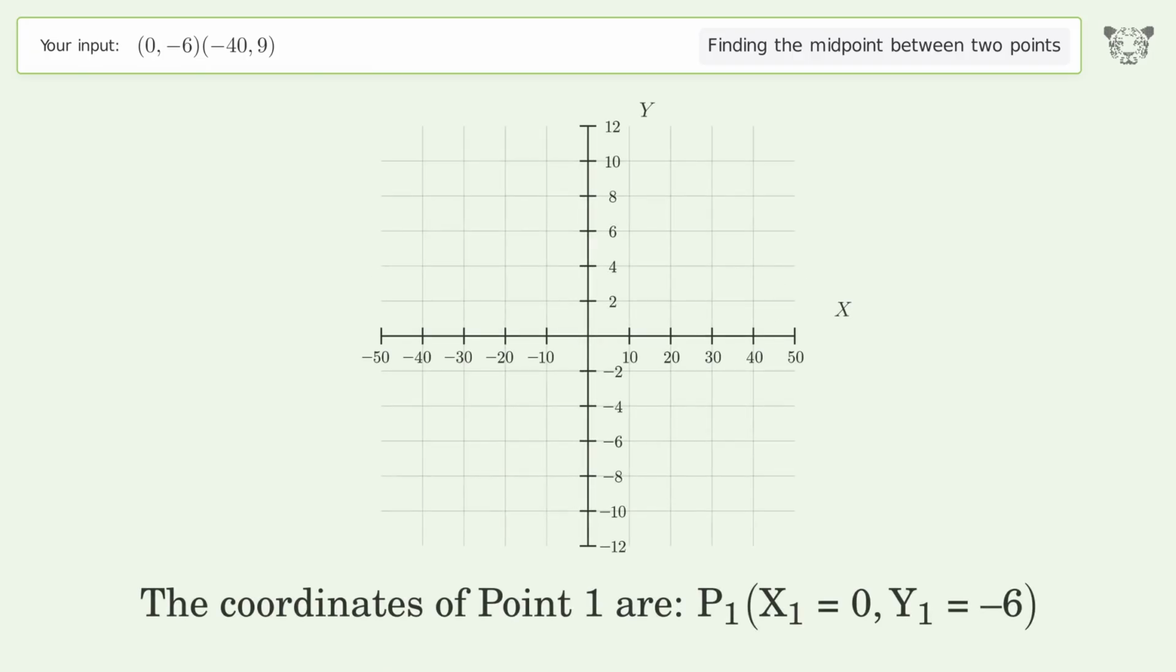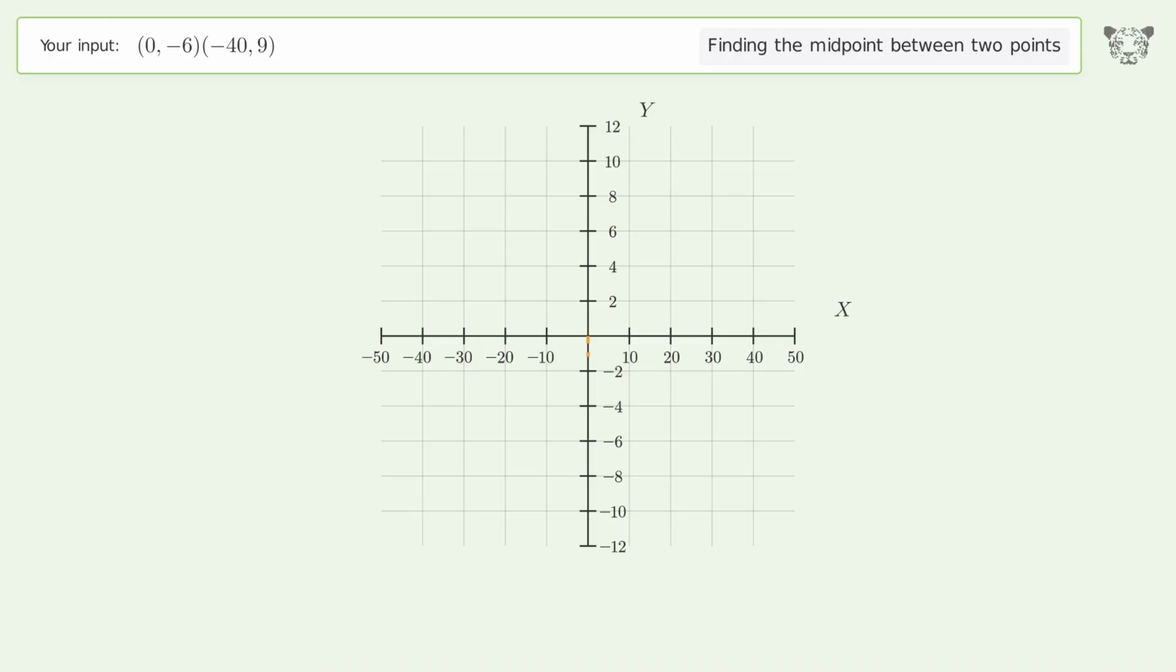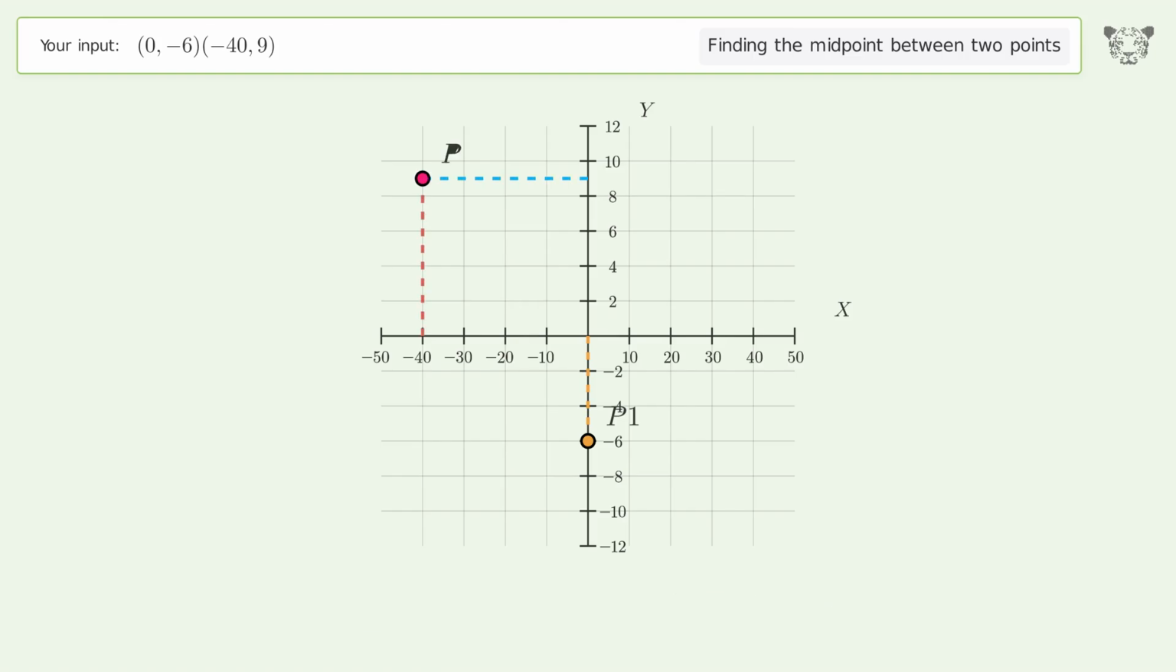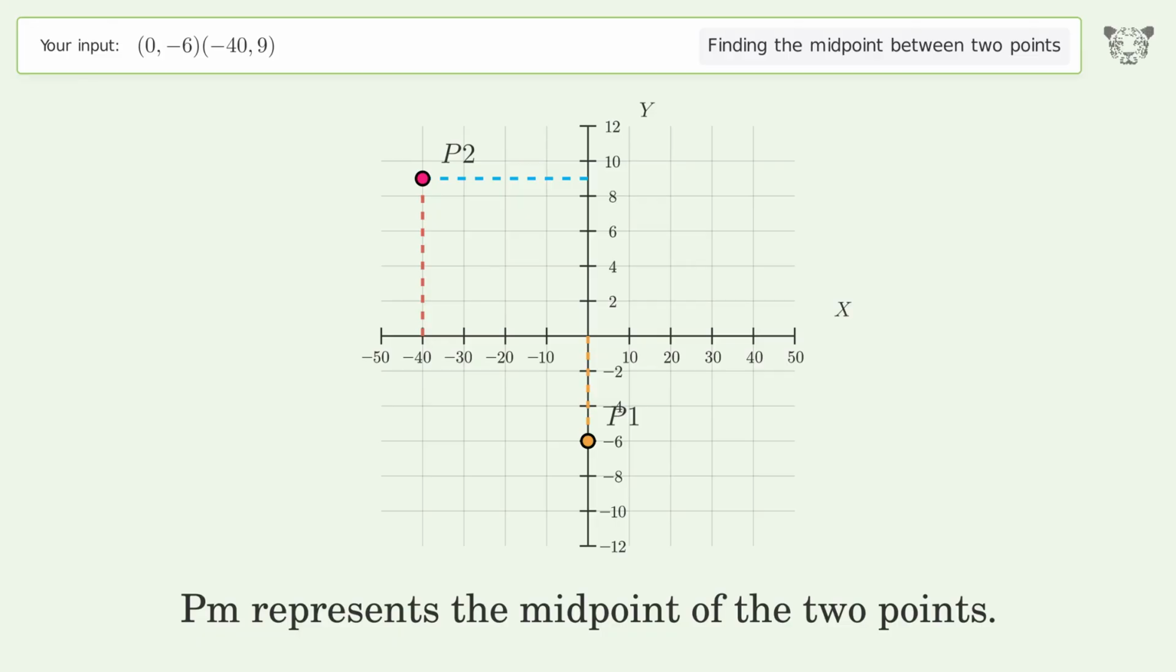The coordinates of point 1 are x1 equals 0, y1 equals -6. The coordinates of point 2 are x2 equals -40, y2 equals 9. PM represents the midpoint of the 2 points.